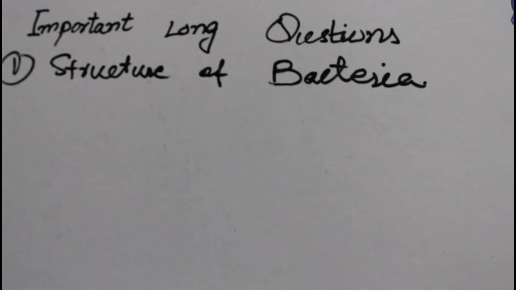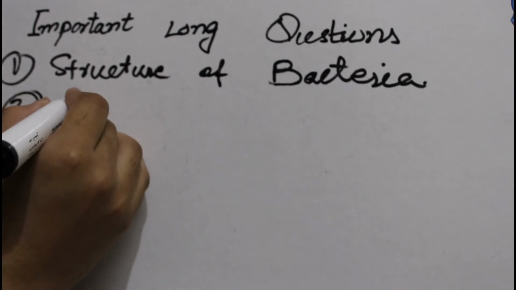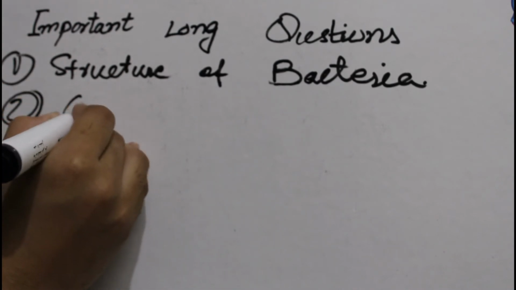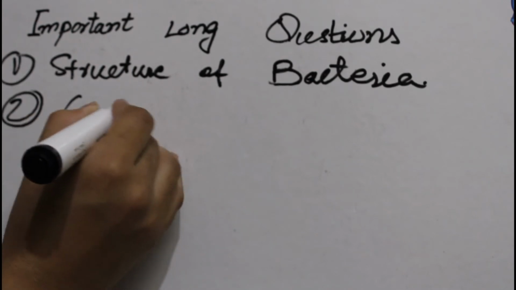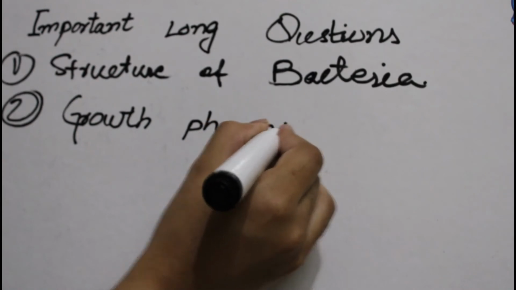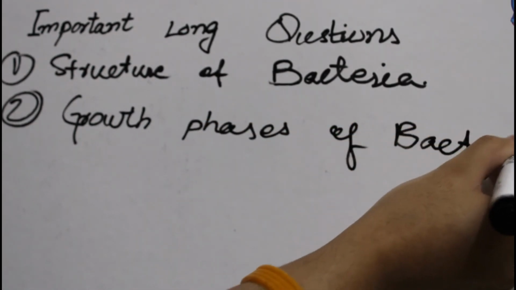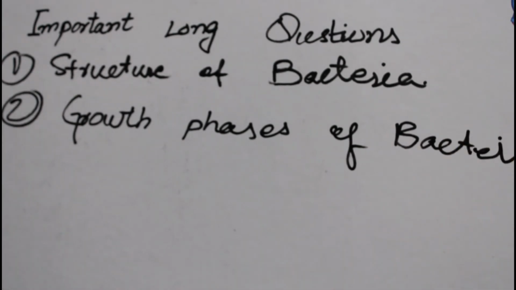Okay, then comes the second question. Question number 2 is growth phases. You have to write a detailed note on growth phases of bacteria.